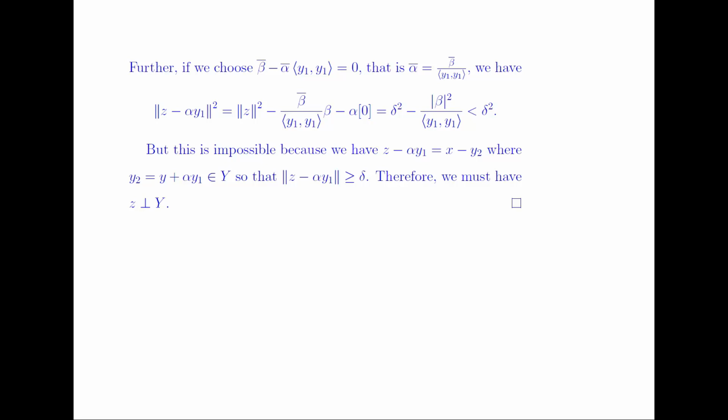So it means that our supposition is wrong. Hence, z is perpendicular to y, or x minus y is perpendicular to y.